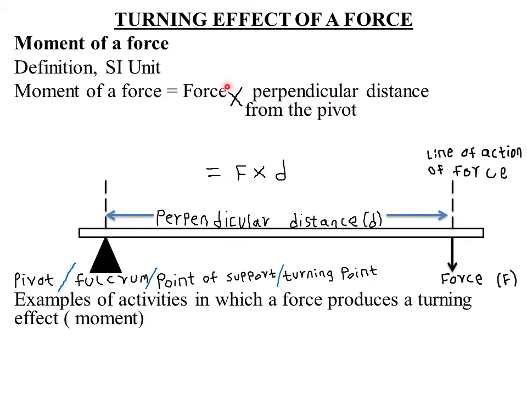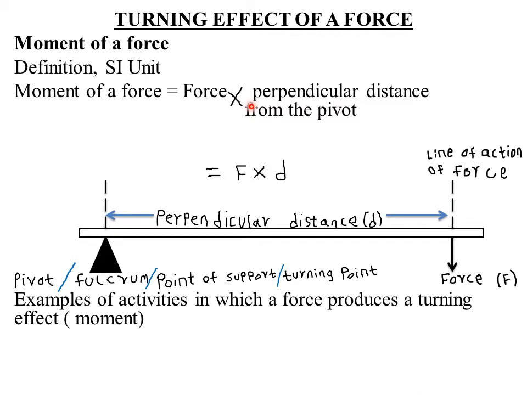We've said that product means multiplication. So mathematically, moment of a force will be equal to the force applied times the perpendicular distance from the pivot to the line of action of that force. Although if you define moment of a force as the turning effect of a force, you will still be given a mark.